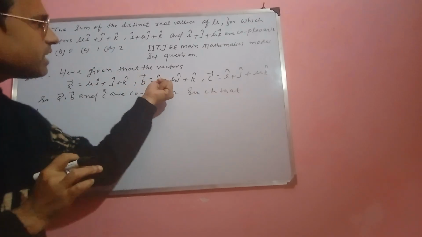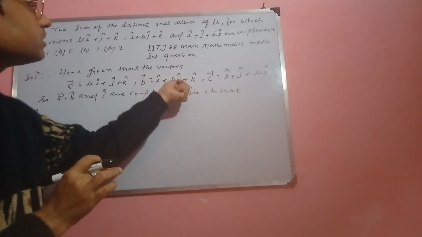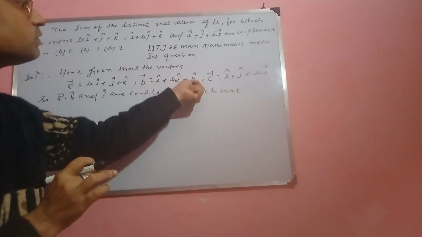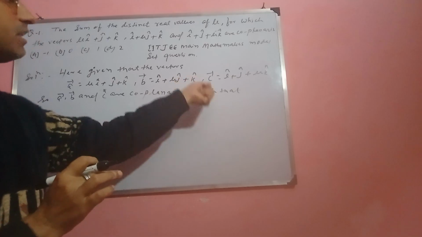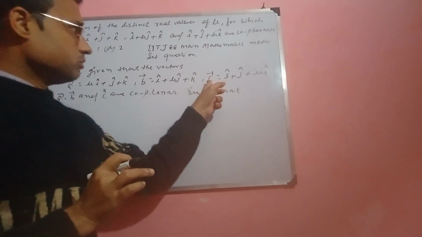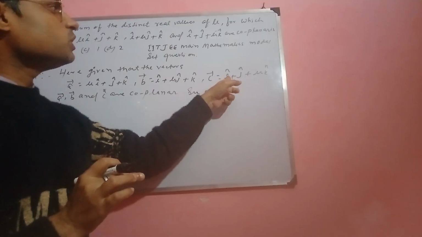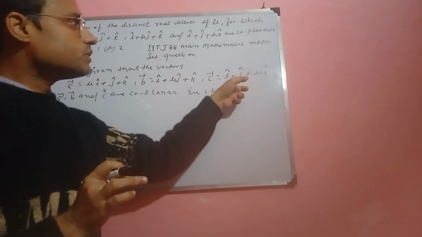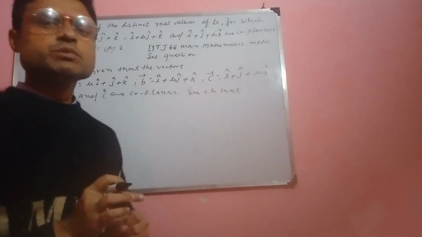Similarly, for B the coefficients are 1, mu, 1, and for C they are 1, 1, mu.